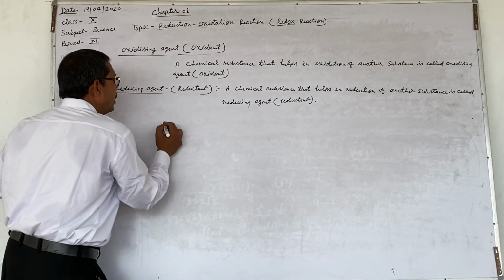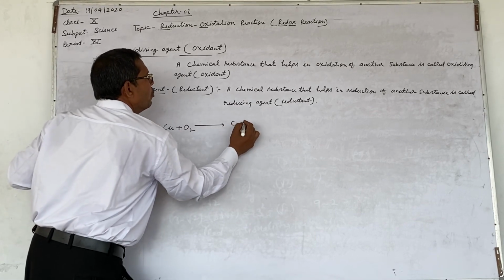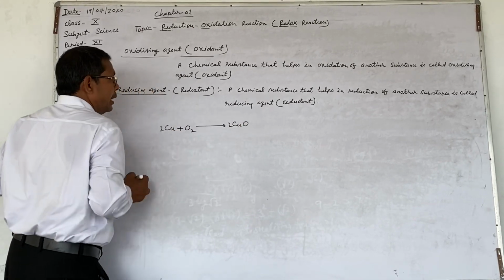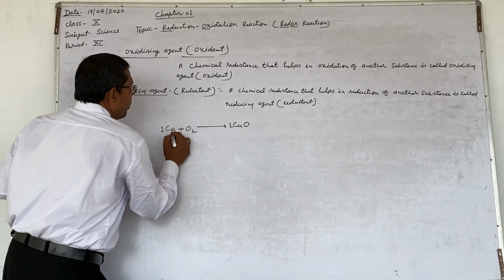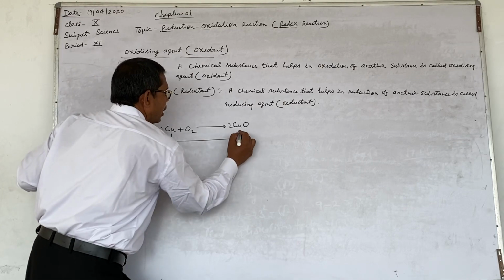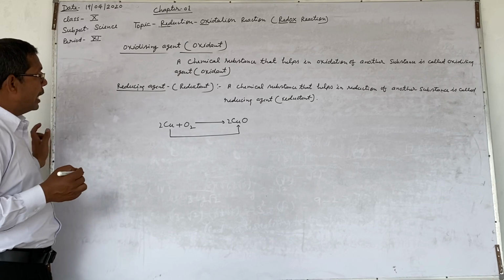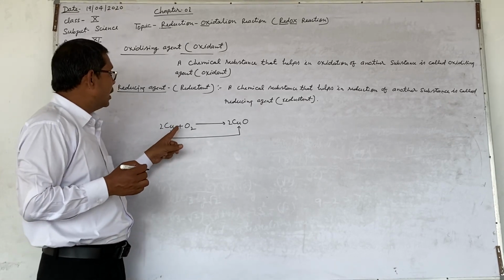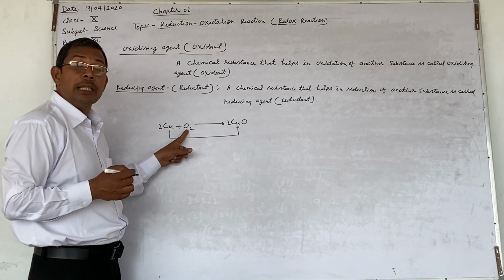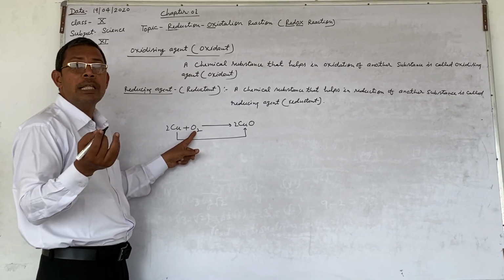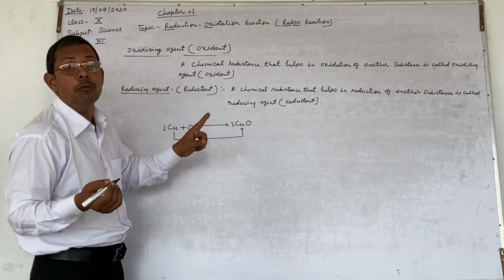Take an example: Cu plus O2 gives CuO. See here, copper undergoes oxidation. That is, copper helps the reduction of oxygen. You know that oxidation and reduction is a simultaneous process. Here one substance is oxidized and another one is reduced.